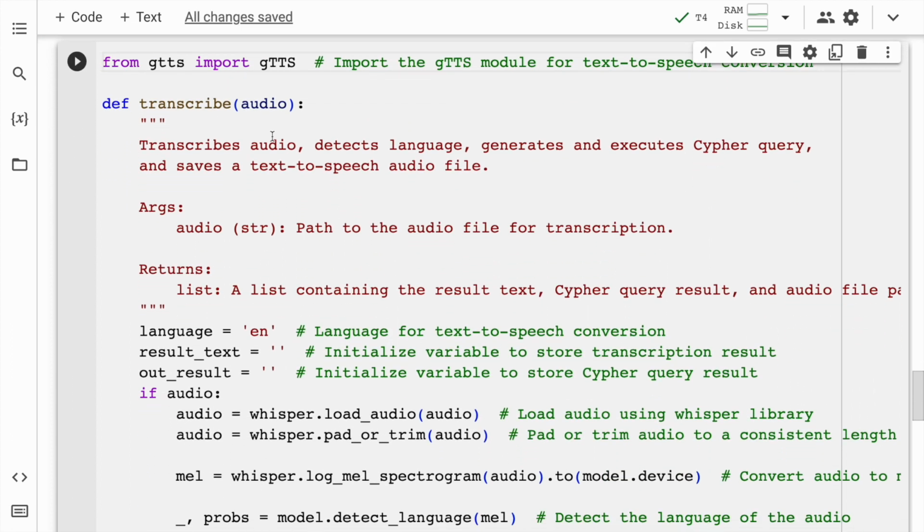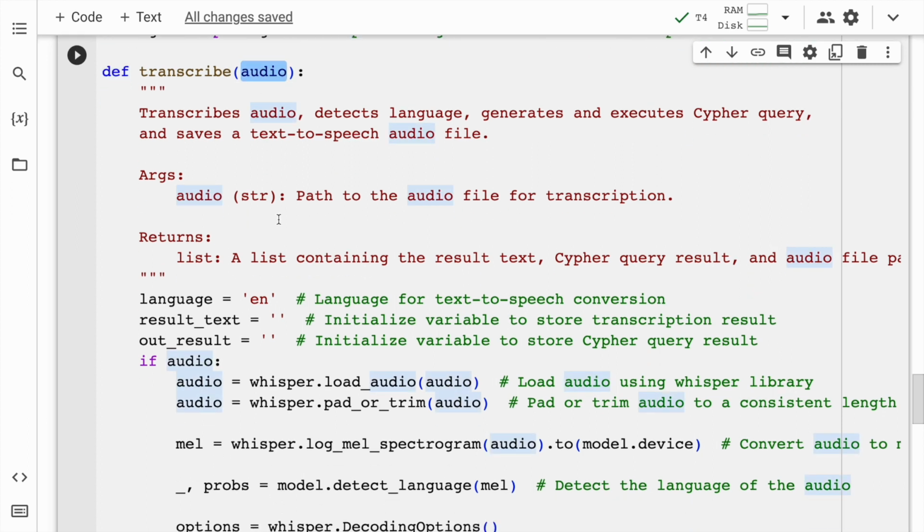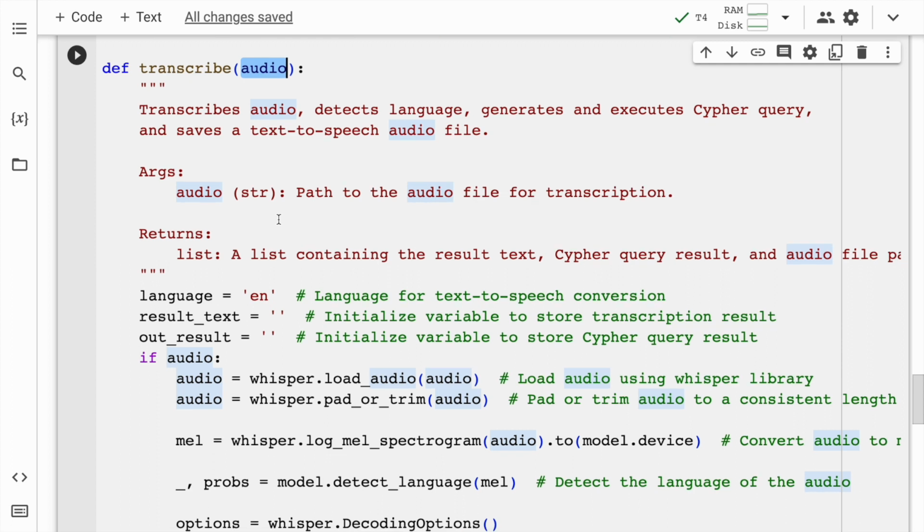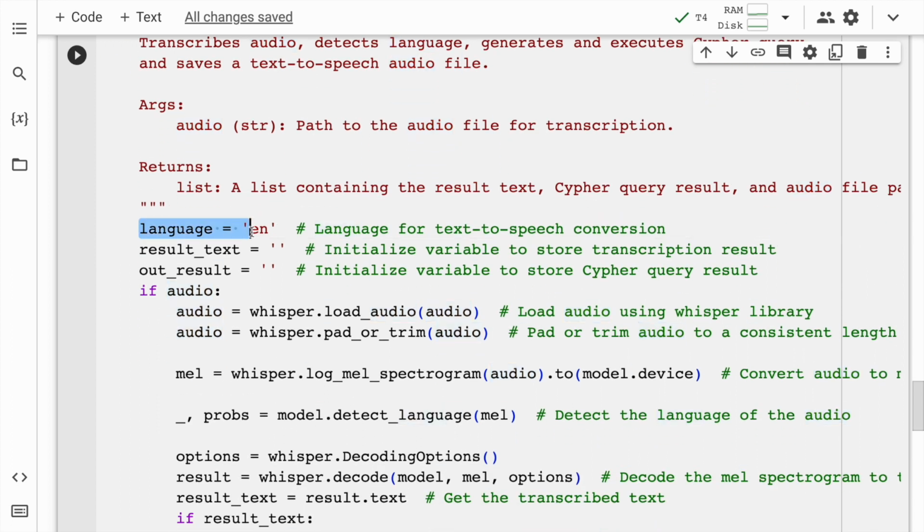So here is where the new magic comes in. Here I have a function called transcribe. I pass in the audio. This is the input audio. So whatever I speak, I record and save in the form of an audio. Now what I do next is I initialize the language for the speech to text conversion, which in our case will be English.